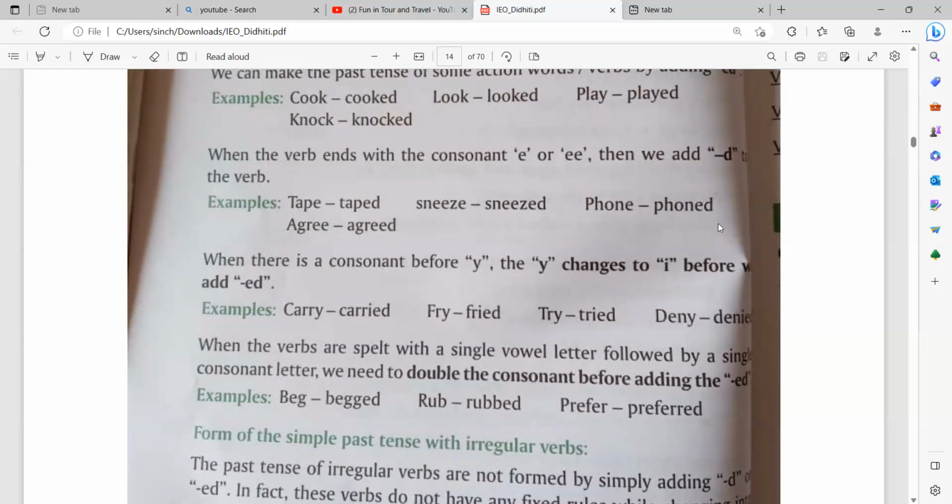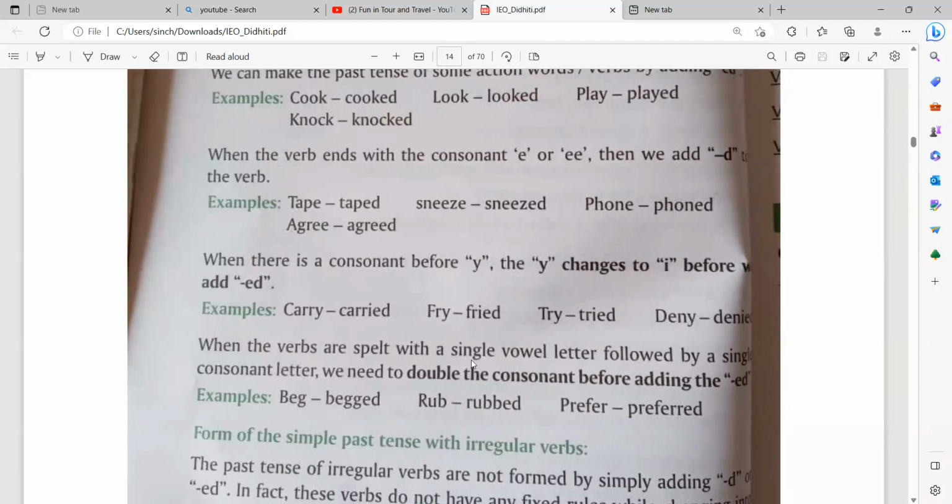tense. When there is a consonant before Y, the Y changes to I before we add ed. So carry will become carried. C-A-R-R-I-E-D, carried. Fry will become fried. F-R-I-E-D, fried. Try will become tried. T-R-I-E-D, tried. Deny will become denied. D-E-N-I-E-D, denied.